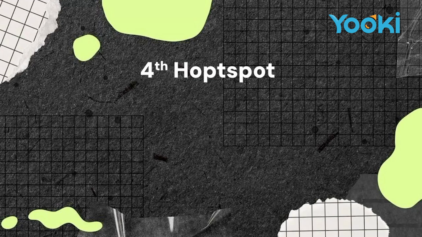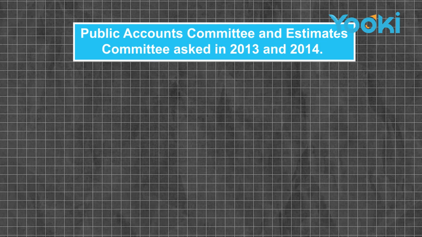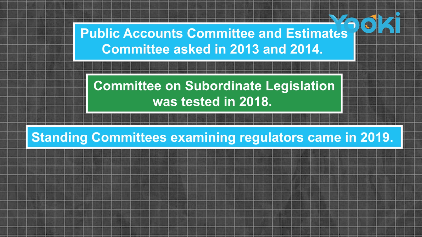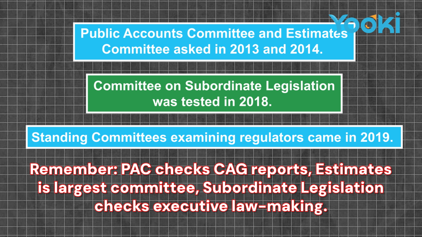The fourth hotspot is with respect to committees. The Public Accounts Committee and Estimates Committee asked in 2013 and 2014. The Committee on Subordinate Legislation was tested in 2018. Standing committees examining regulators came in 2019. Remember, the PAC checks the CAG reports. The Public Accounts Committee checks the Comptroller and Auditor General's reports, right? The Estimates Committee is the largest committee. Subordinate legislation checks the executive lawmaking. These are the core areas.